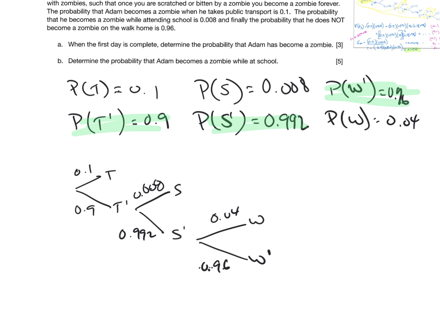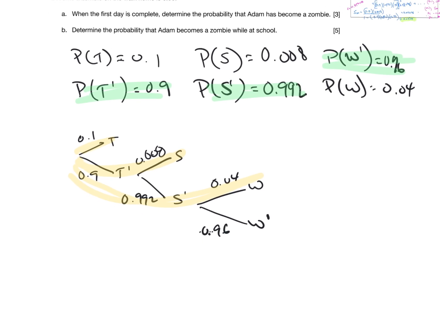So I want to find the probability that Adam becomes a zombie on the first day. Well, that can happen several different ways. He could become a zombie on the first path, or the second, or the third option. And so I have to add up all those 3 possibilities.